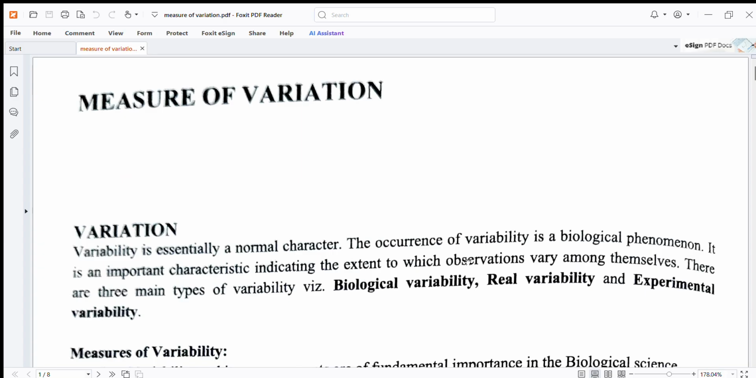Variability is essential in normal character. The occurrence of variability is a biological phenomenon. It is an important characteristic indicating the extent to which observations vary among themselves. There are three types of variability: biological variability, real variability, and experimental variability.